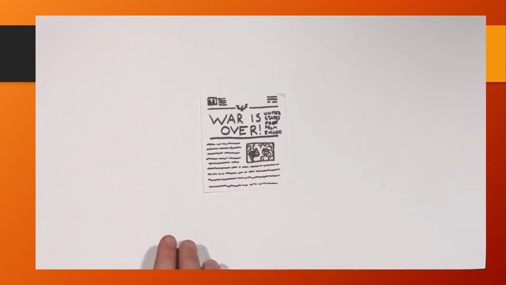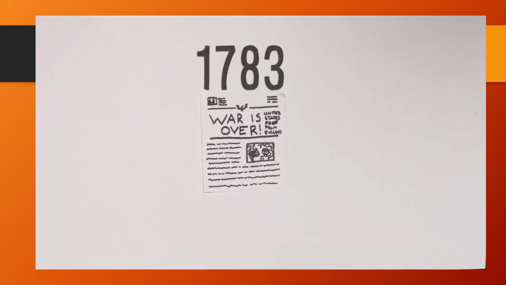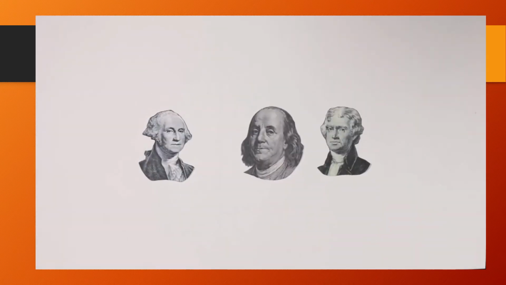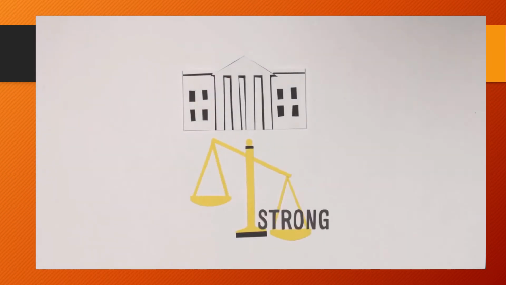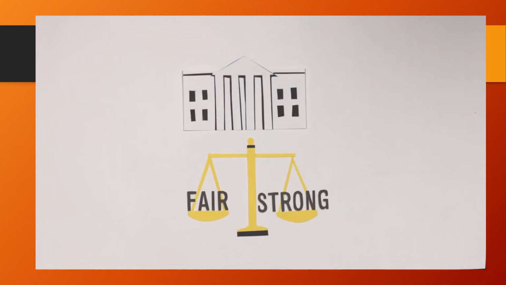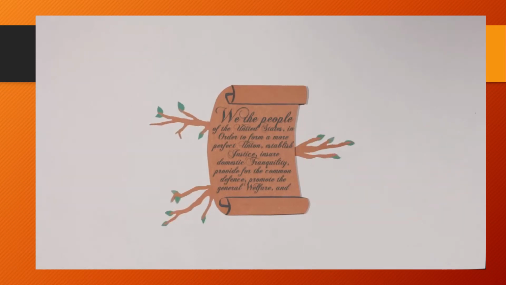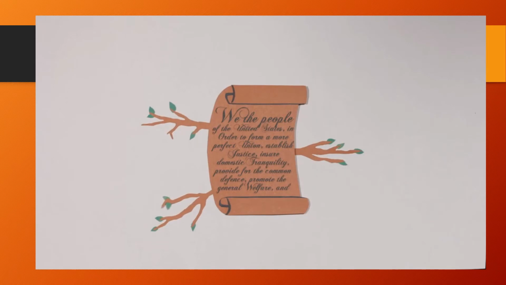When the American Revolution ended in 1783, the United States government was in a state of change. The Founding Fathers knew that they did not want to establish another country that was ruled by a king. So the discussions were centered on having a strong and fair national government that protected individual freedoms and did not abuse its power. When the new Constitution was adopted in 1787, the structure of the infant government of the United States called for three separate branches, each with their own powers, and a system of checks and balances.